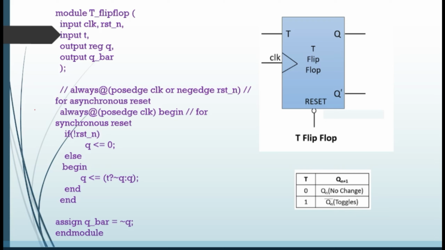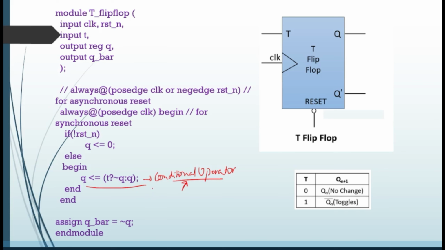So this is the T flip flop. Since we have already designed the D flip flop and T flip flop, you can just go through it, and if you have any doubt, you can ask me. Here, if you see, I have used the conditional statement. I think you know about this thing. This is my conditional operator. Within the conditional statements you are using the conditional operator. If you want to know about this conditional operator, I have explained that clearly in the operators of data flow modeling. I'll also link that in the description box, you can go check it out there.